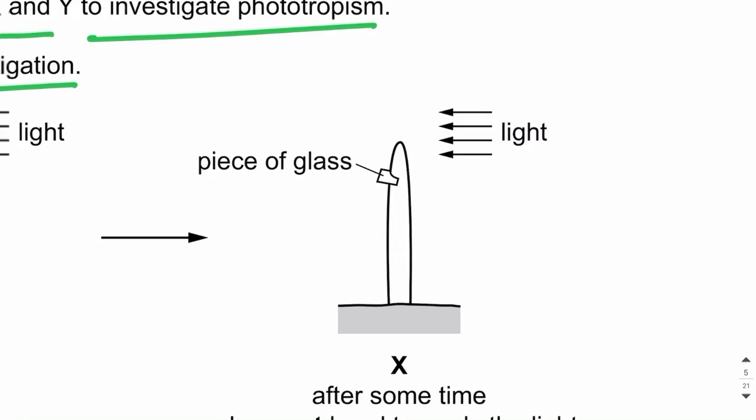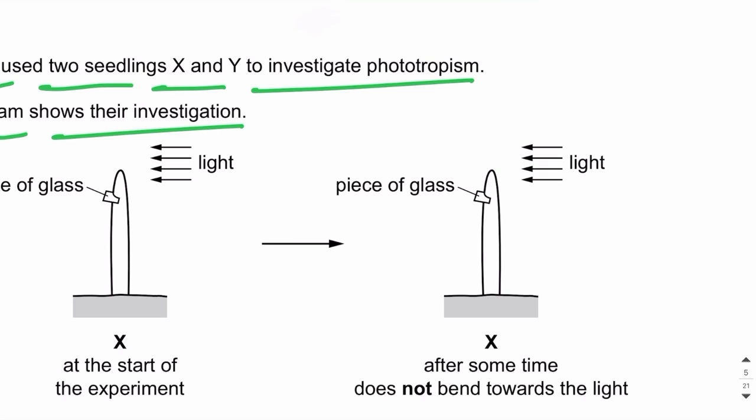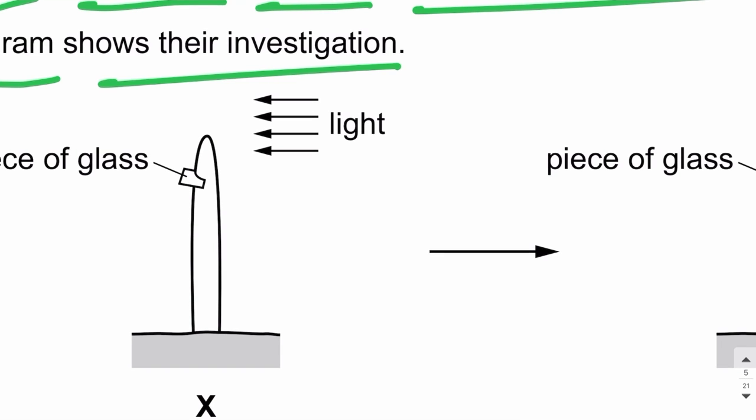And that's because, as you all know, what is the mechanism of positive phototropism? The auxins accumulate at the shaded side and stimulate growth at the shaded side. So the cells at the shaded side grow and cause the bending of the shoot towards light.